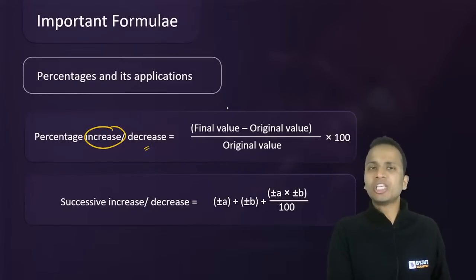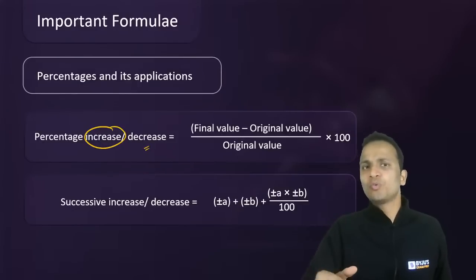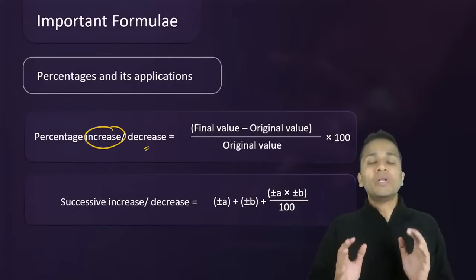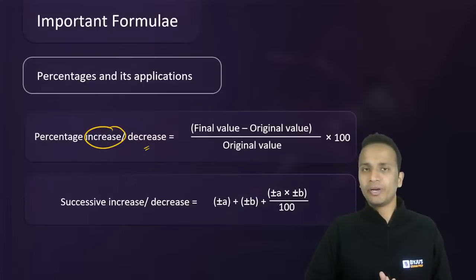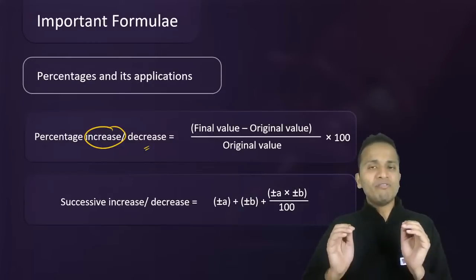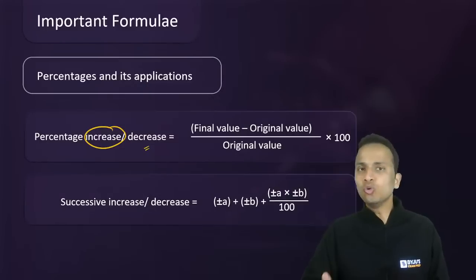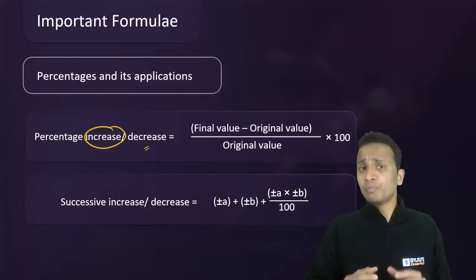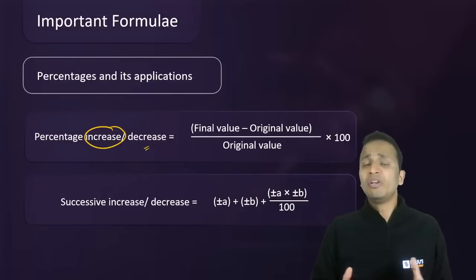So percentage change can be calculated as the change in value, whether it is an increase or a decrease, divided by original value multiplied by 100, right? So this is one very important thing that is used in profit and loss as well as simple interest, compound interest, because everywhere we need to calculate percentage change.